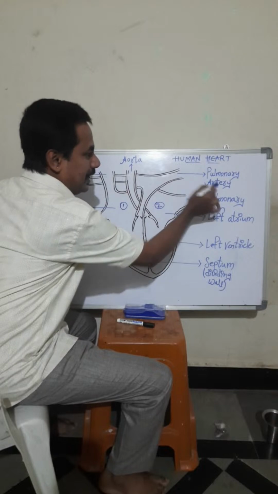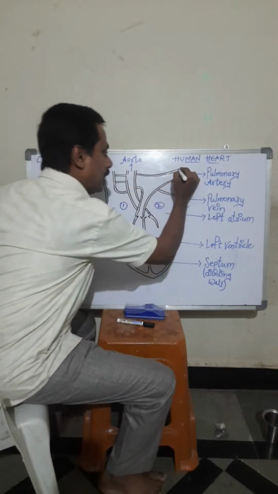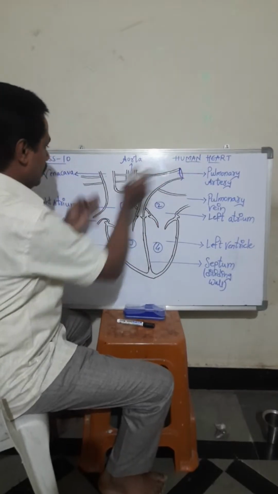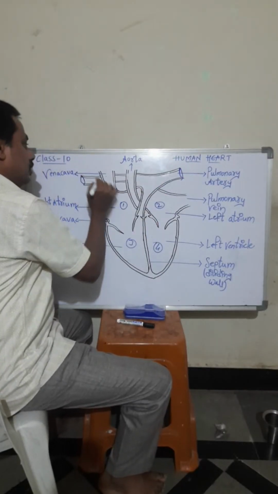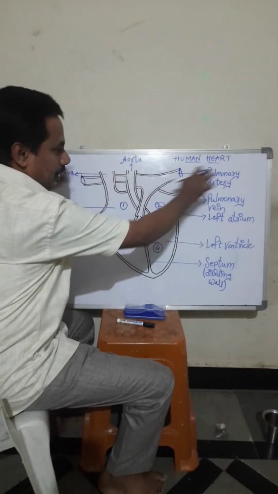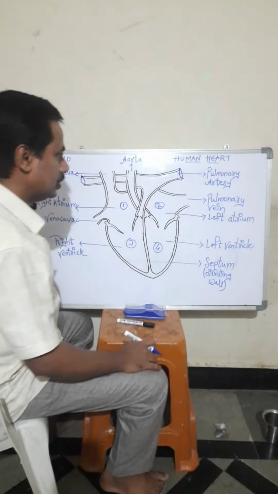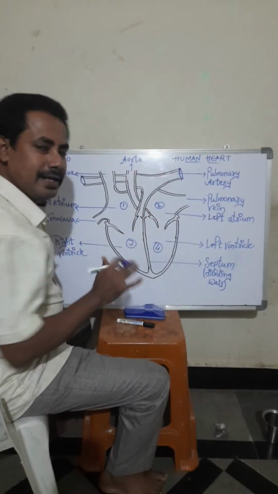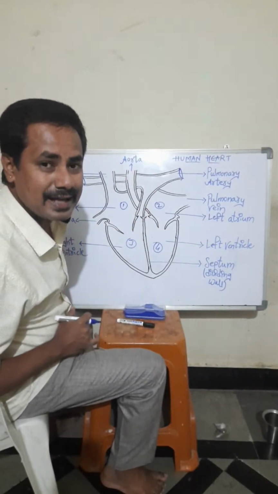This is the pulmonary artery. What is this pulmonary artery, students? From here and here, the deoxygenated blood will go to the lungs. Deoxygenated means what? Carbon dioxide content blood.